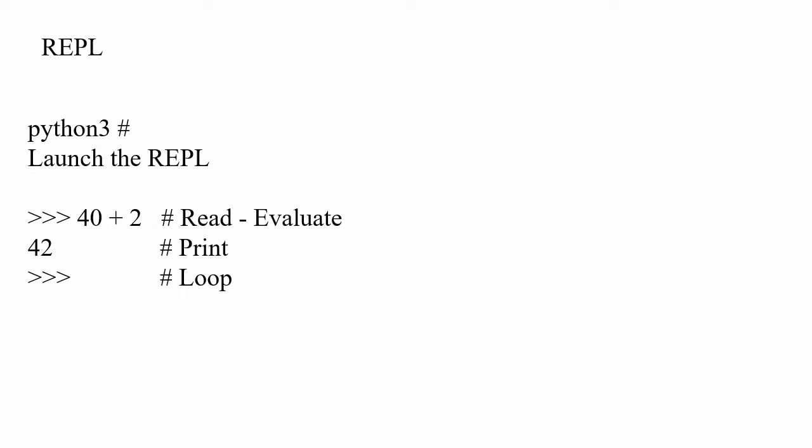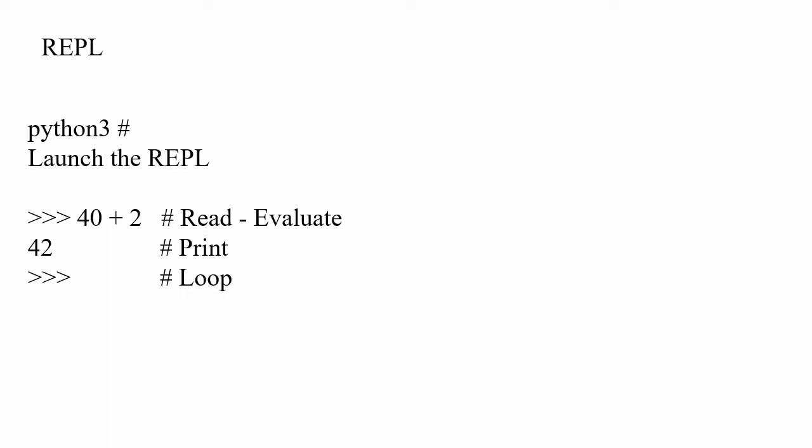REPL is nothing but read, evaluate, print and loop. You see these arrow marks there, right? Once we enter the Python interactive shell, you will see the three arrow marks, which show that we have entered the Python shell. Once we are in the shell, we write 40 plus 2. It reads and evaluates, and gives a value. It prints 42, and it is again ready for the next program.